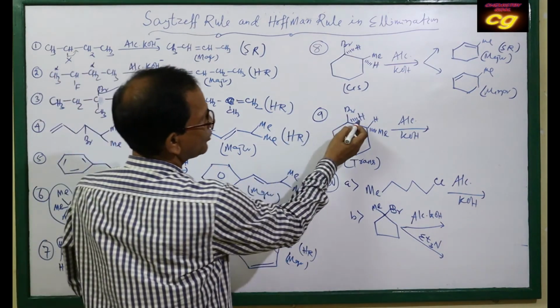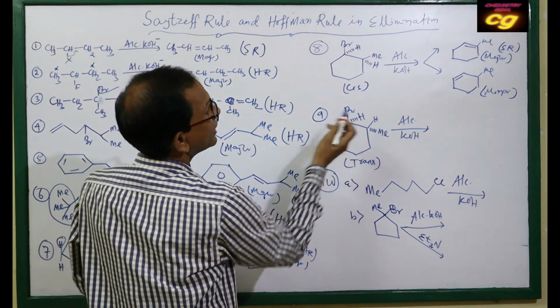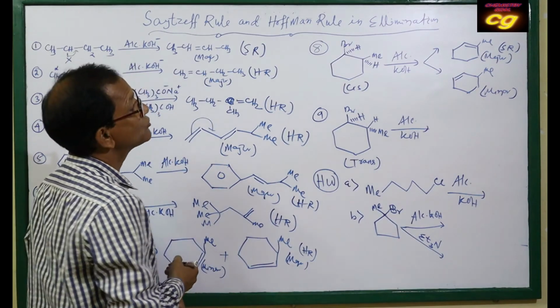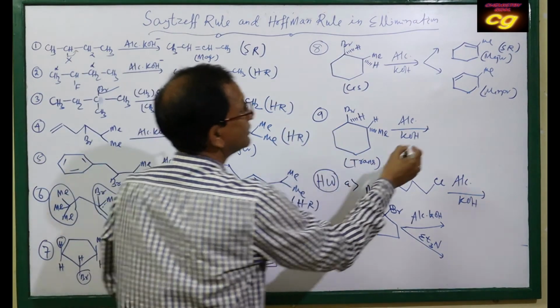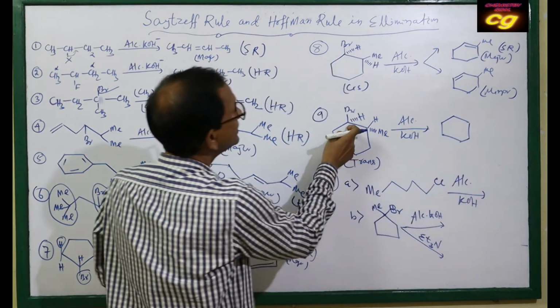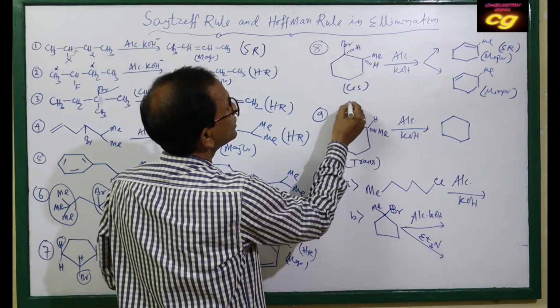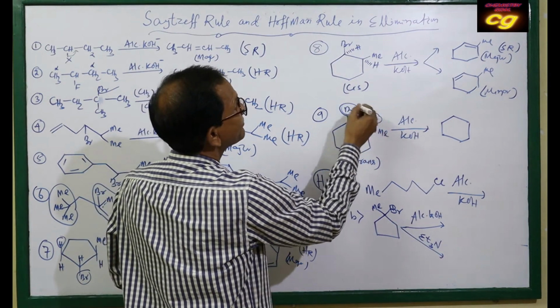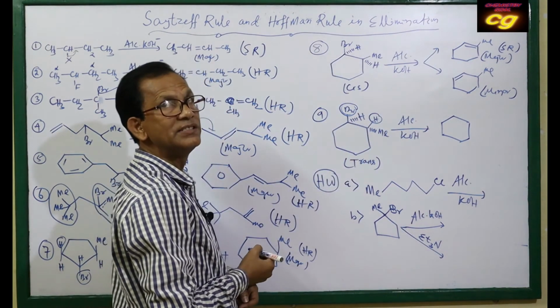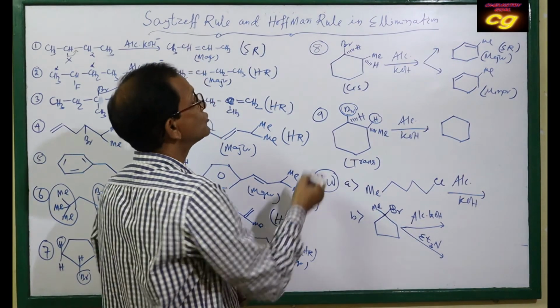So anti-position will prefer this one. This is the major product. Only this case is not possible because bromine and hydrogen are both on the same side. That's why it is cis position, and cis elimination is not preferred, so anti-elimination.